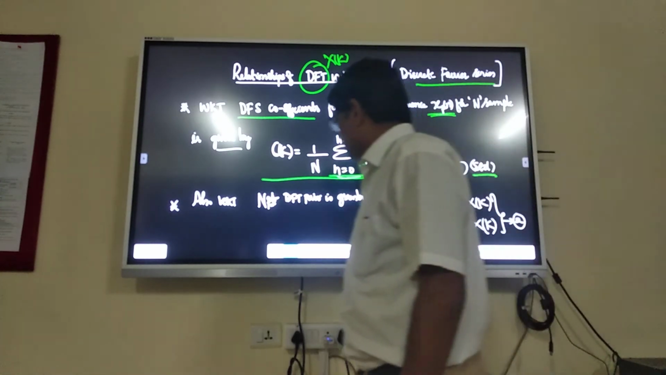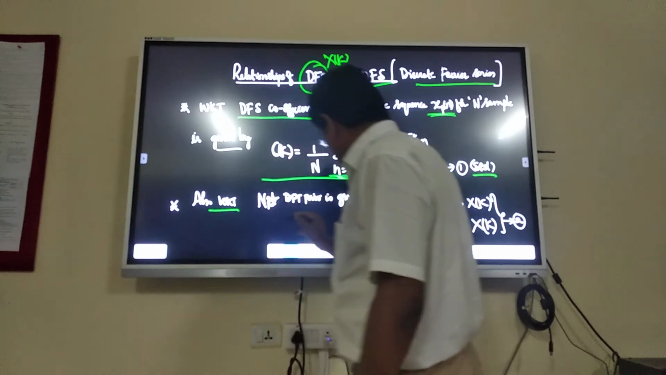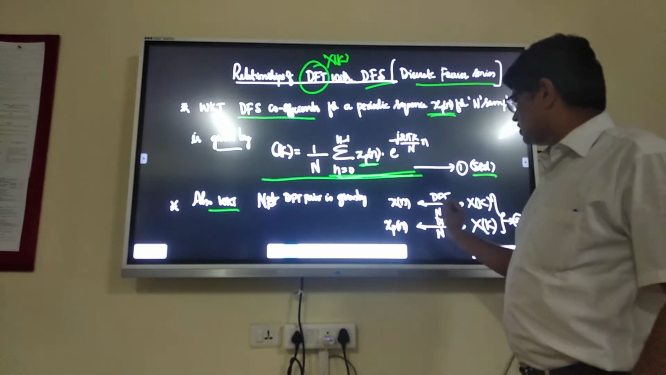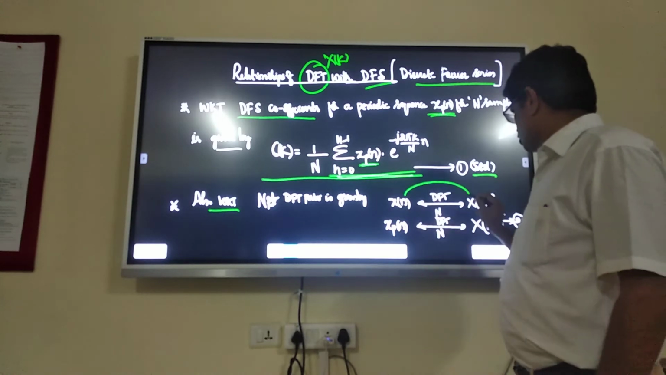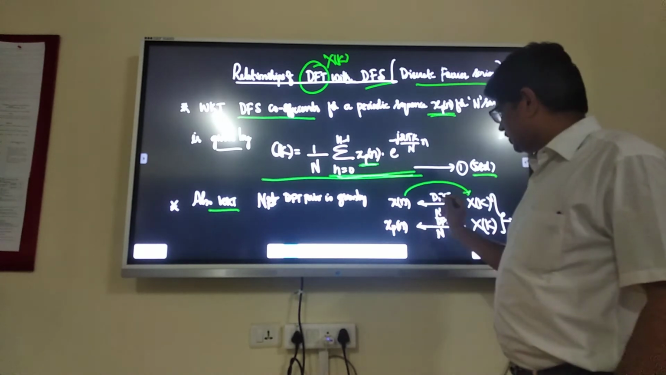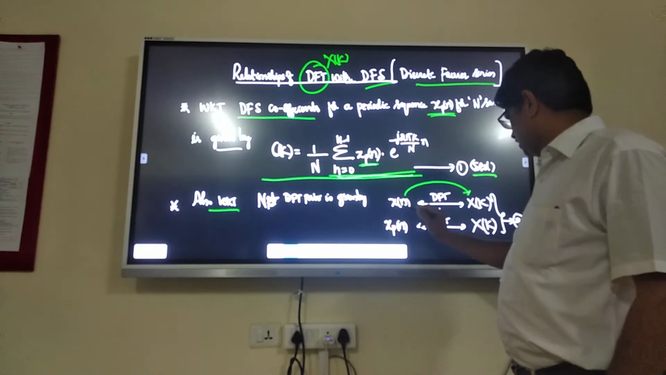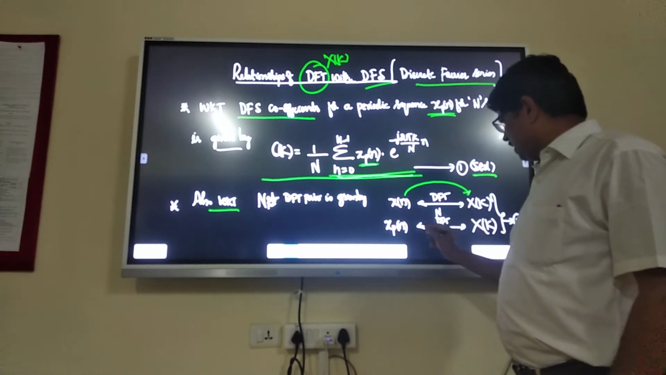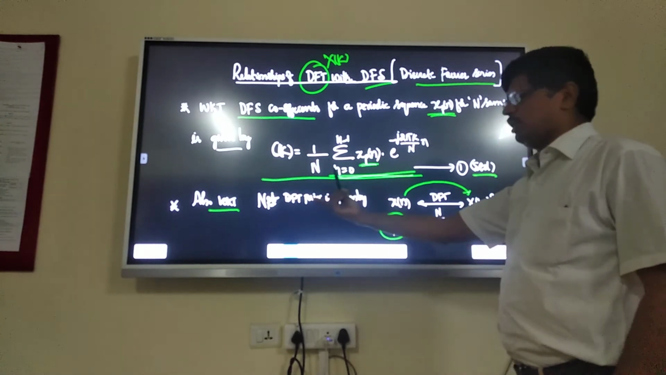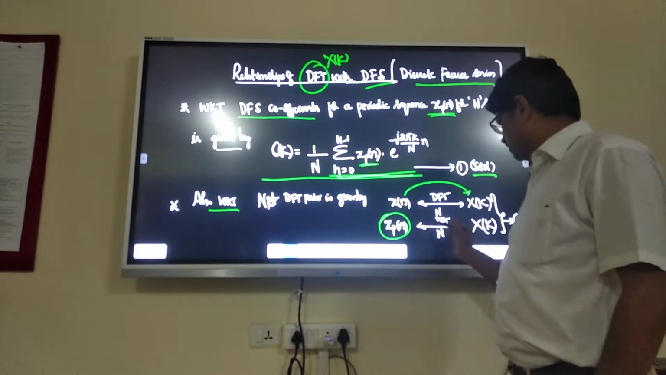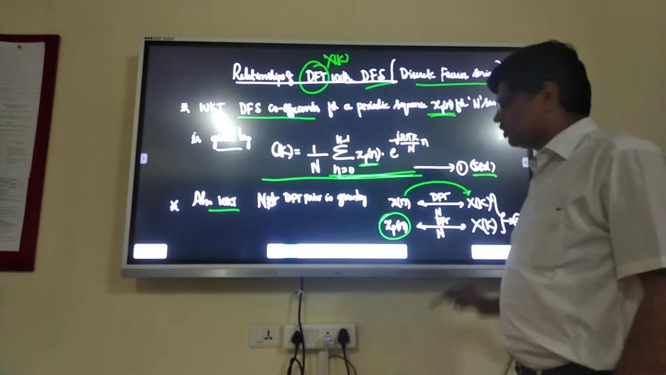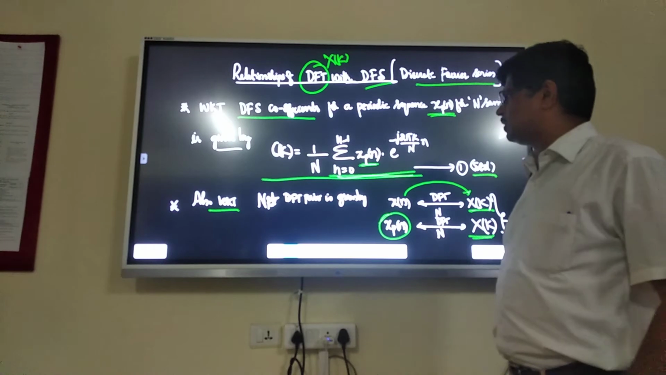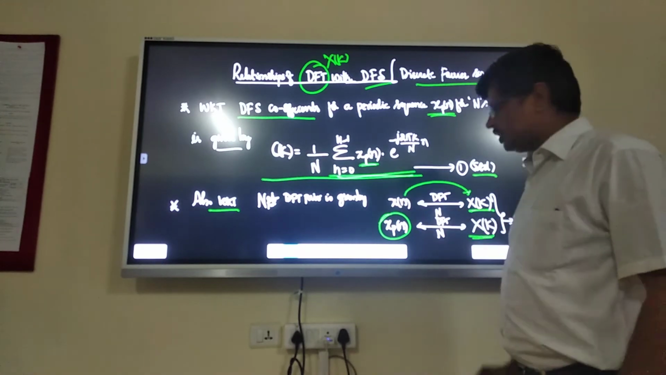Also we know that the N-point DFT pair is given by this formula: x of n to X of k. DFT of x of n for N samples is given as X of k. Similarly, the DFT of the periodic sequence xp of n, for one period, is also the same X of k. Both are the same. That means we just have to assume x of n is equal to xp of n.